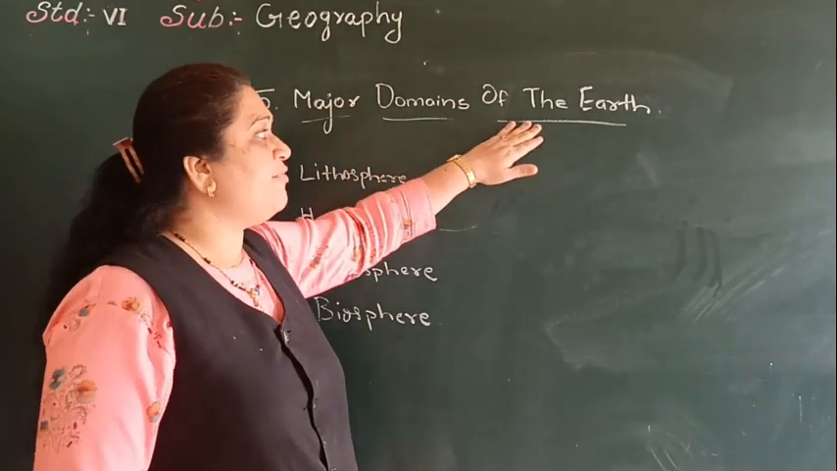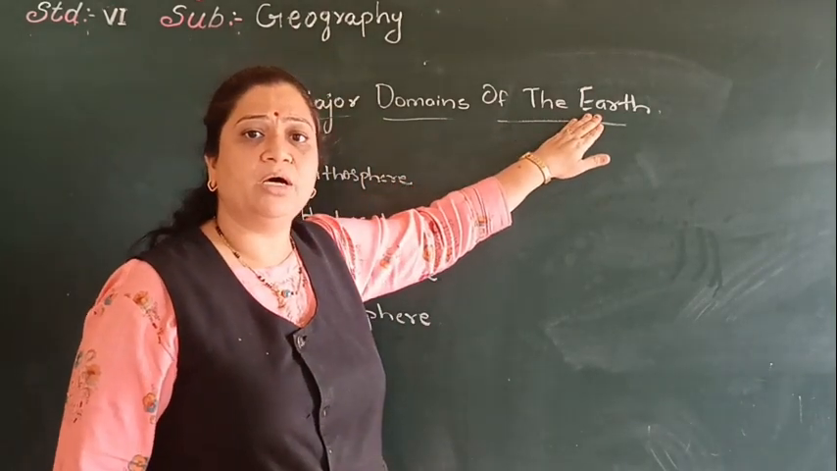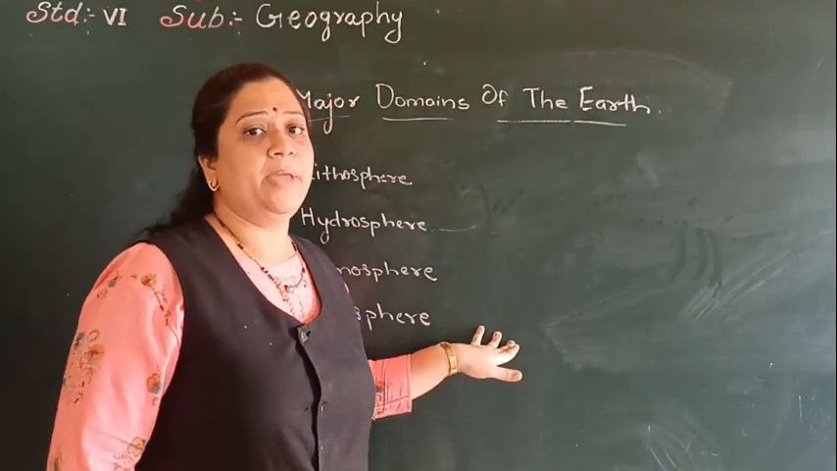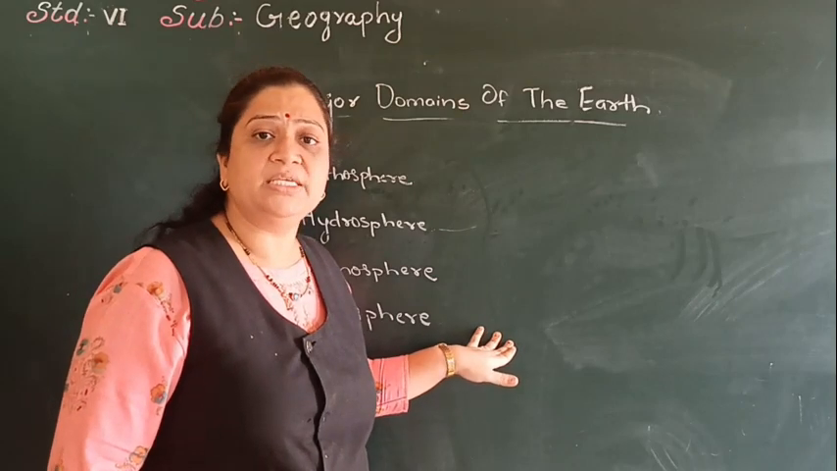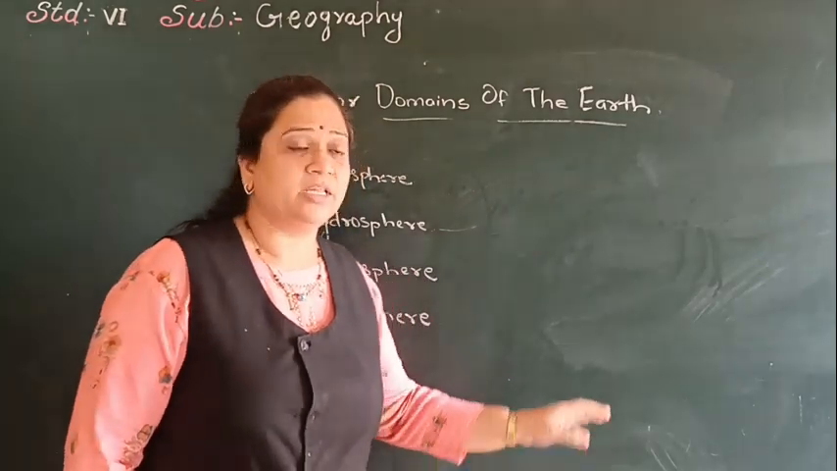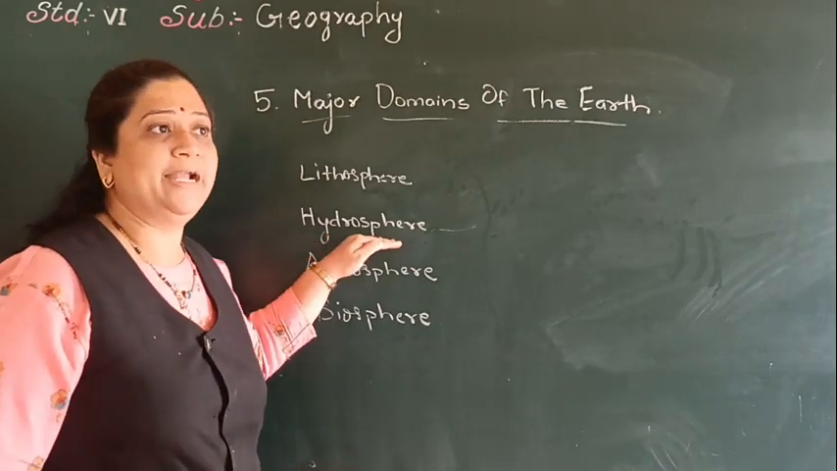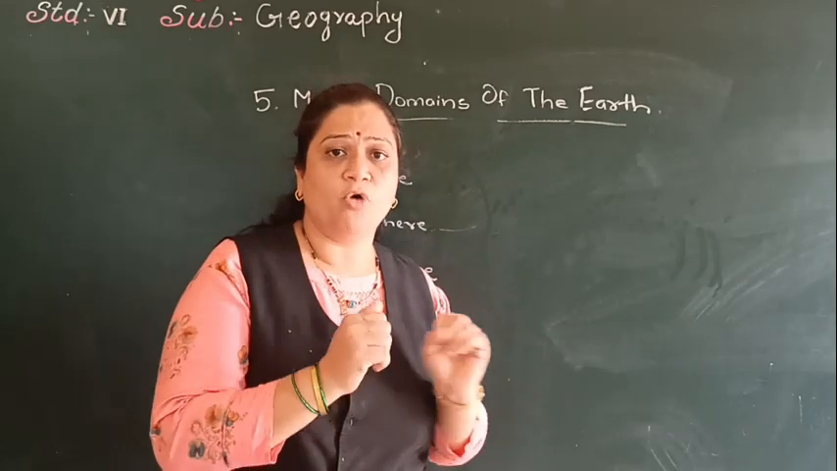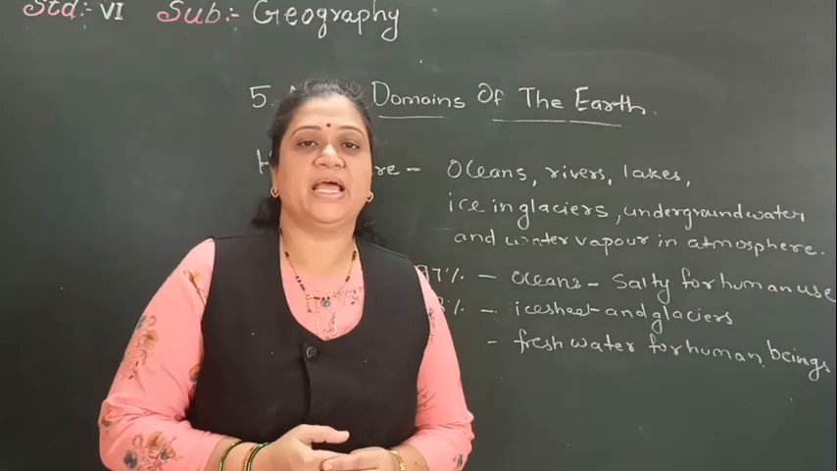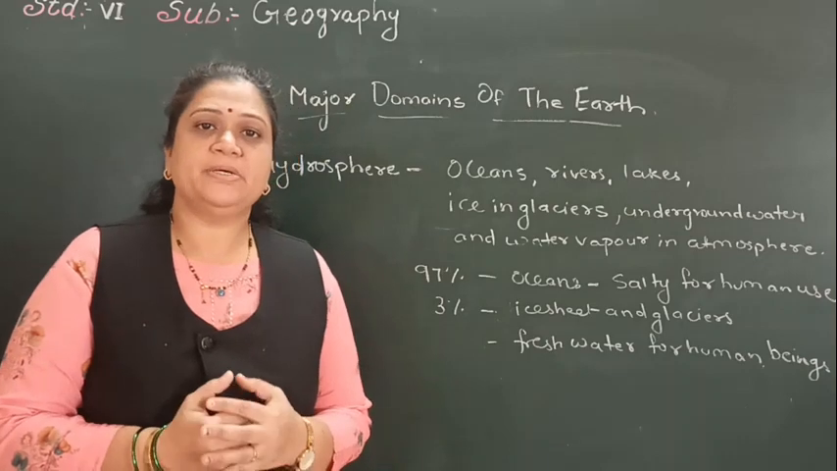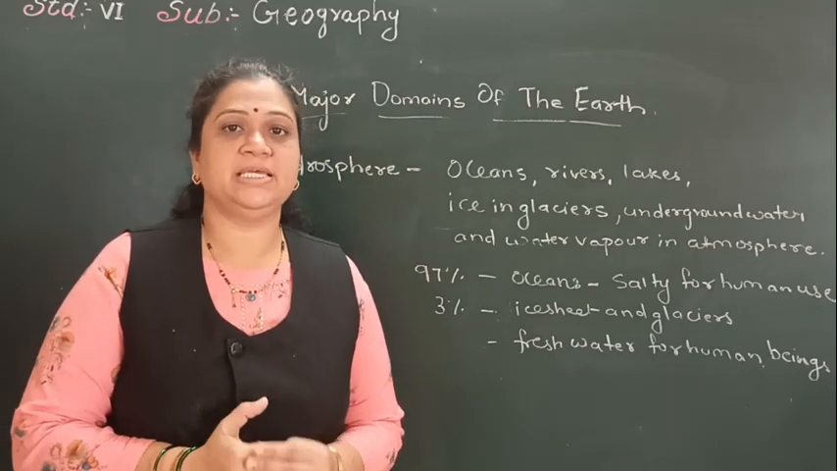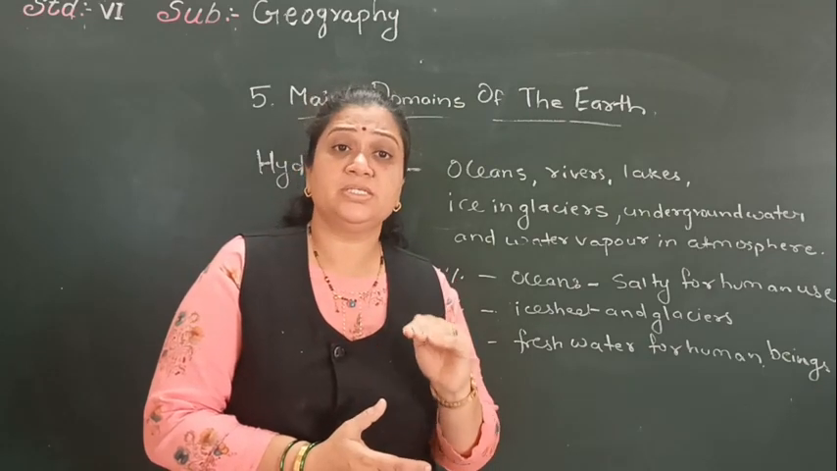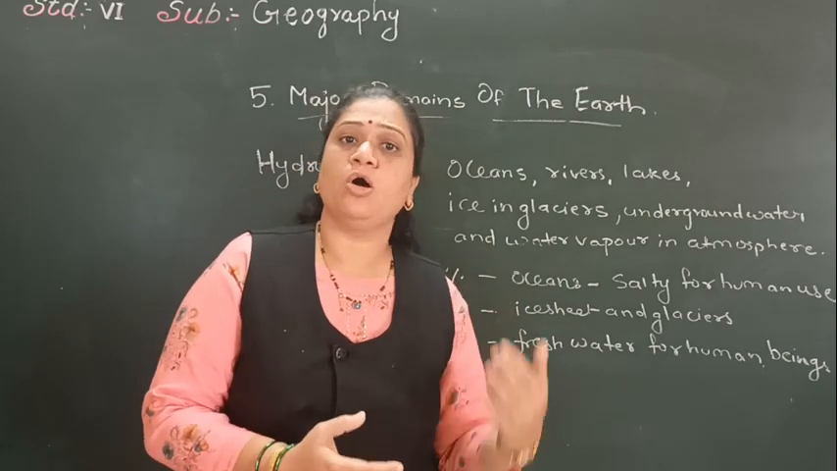Now children, when we say that there is life on the earth, land, air and water are the three main elements which are required for life on the earth. When we talk about the hydrosphere, it is the sphere which consists of the water surface. Earth is known as the blue planet because 70% of the earth's surface is covered with water. Hydrosphere is the sphere which consists of the water in all its forms.